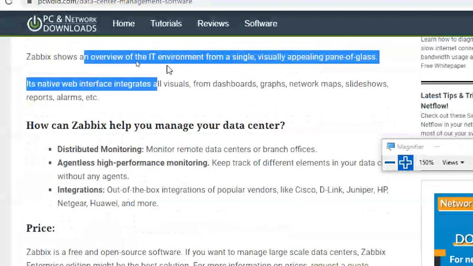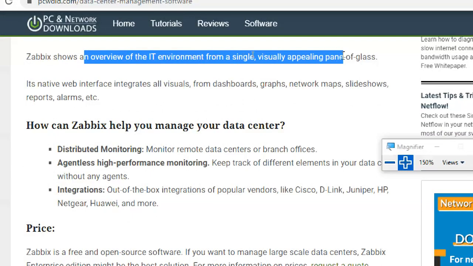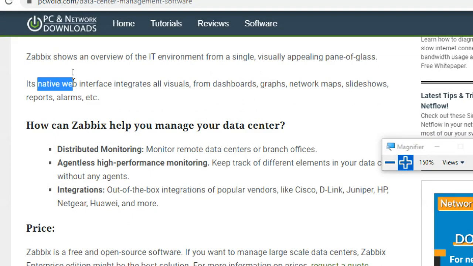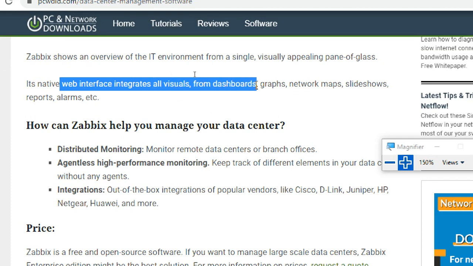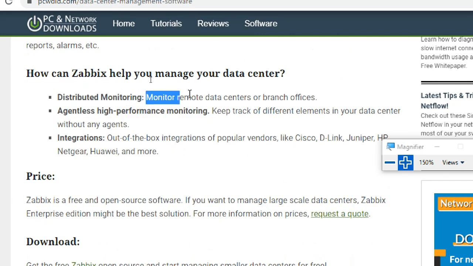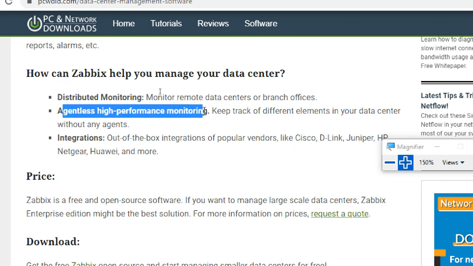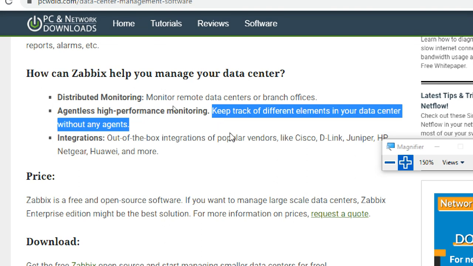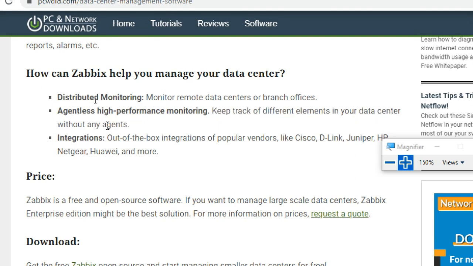It shows an overview of the IT environment in a single, visually appealing pane of glass. Navigate the web interface with integration of all visuals: dashboards, graphs, network maps, slide shows, reports, and alarms. Distributed monitoring: monitor remote data centers and branch offices also. Agentless, high performance: keep track of different elements in your data center without any agents.